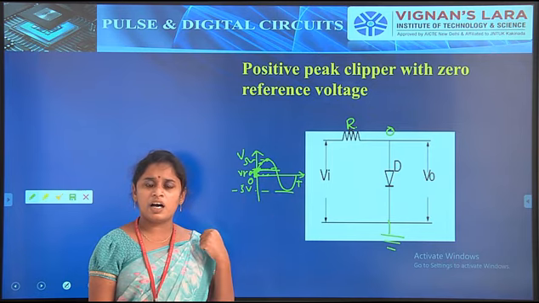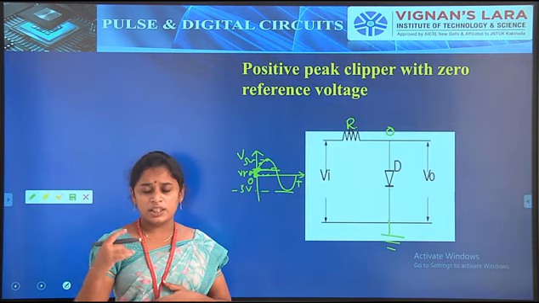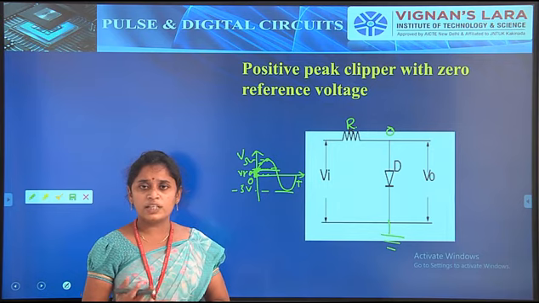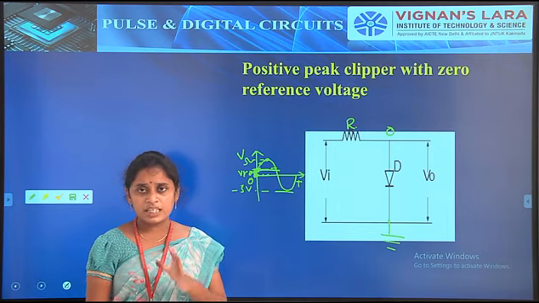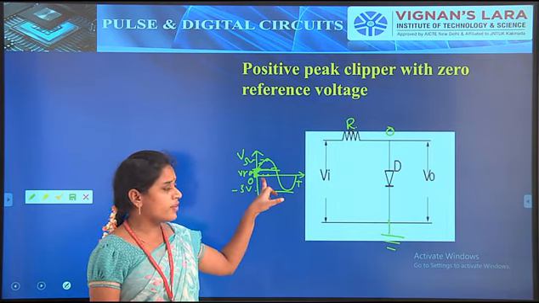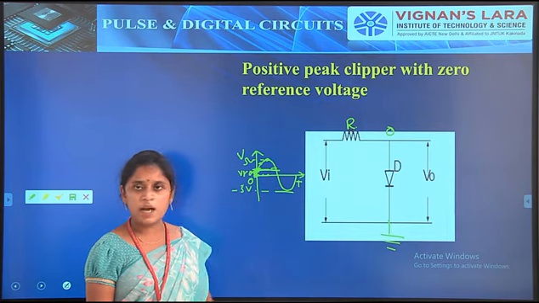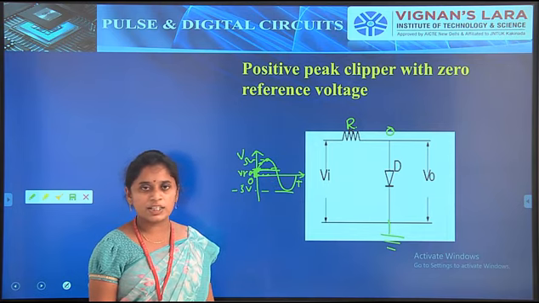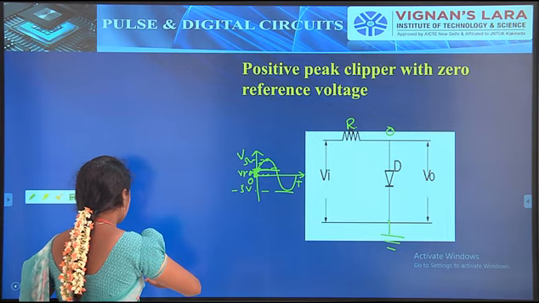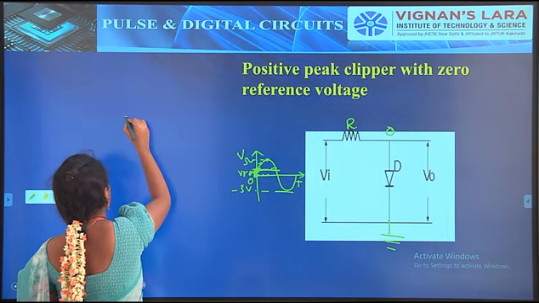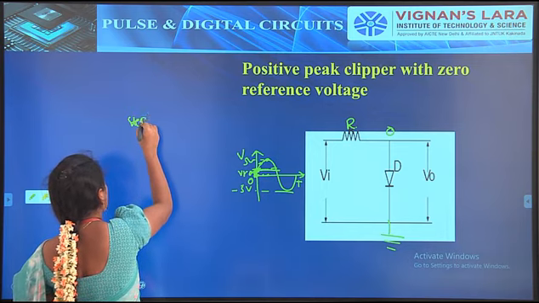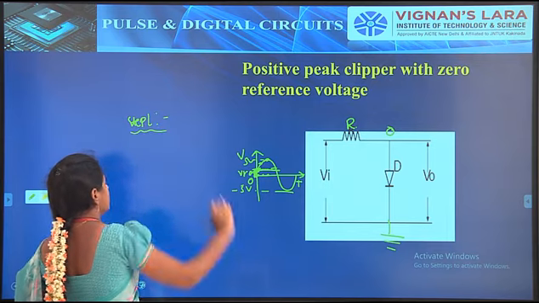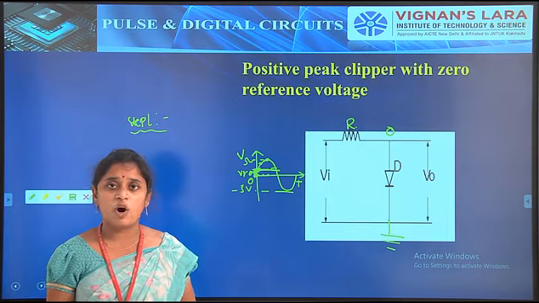Why? Because the diode consists of a cutoff voltage, that is 0.7 volts. That's why, when the input reaches 0.7 volts, during this time only the diode will be in the on condition. So that is the thing about the diode. That is step 1, the diode condition, nothing but diode operation.